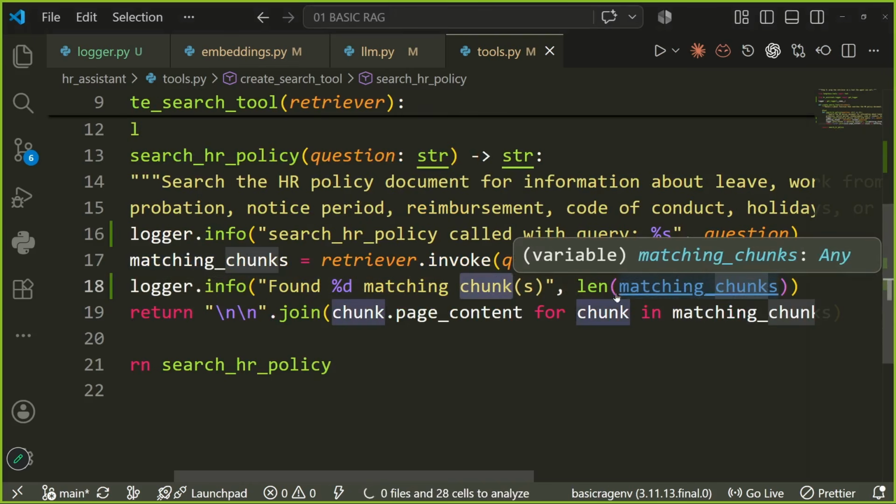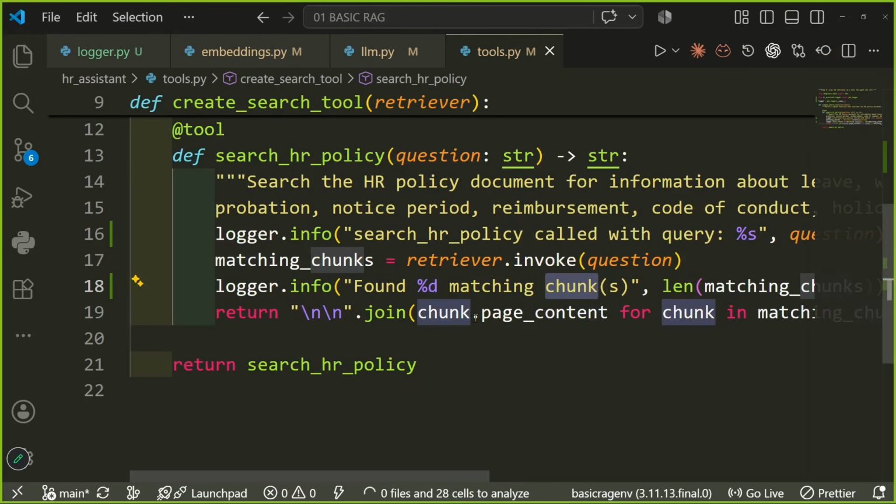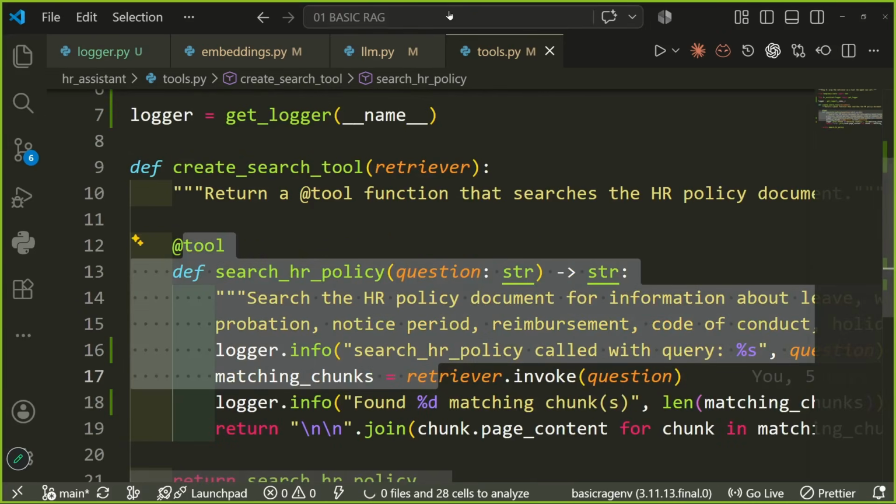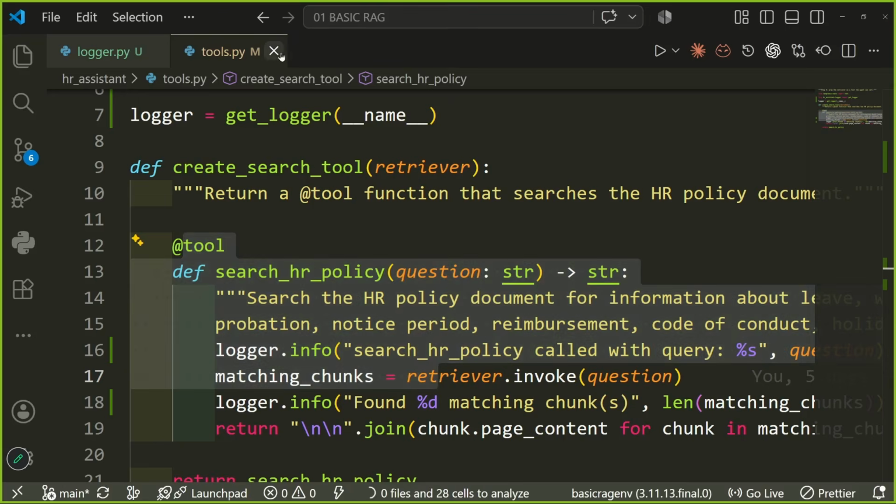You don't have to worry about this %d and %s. This is just for better formatting, just how we have \n. You can do this as an assignment to check what these exact things are, right? And we added a logger to our tool as well, right?